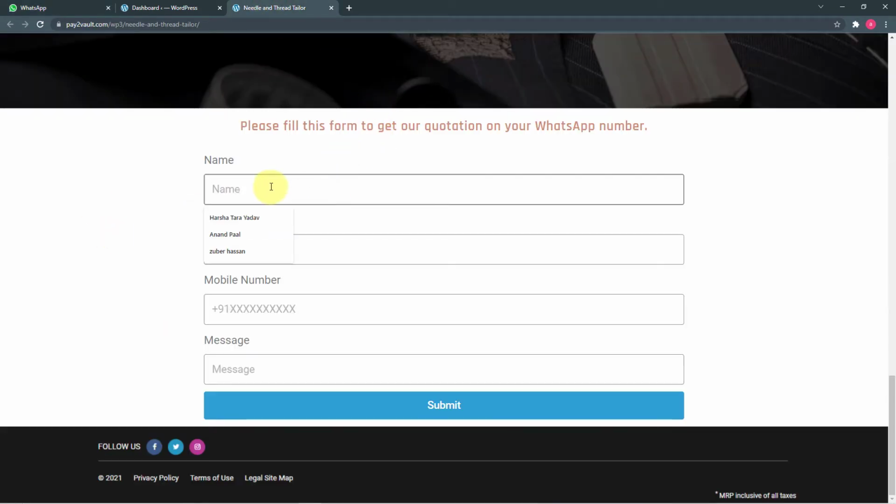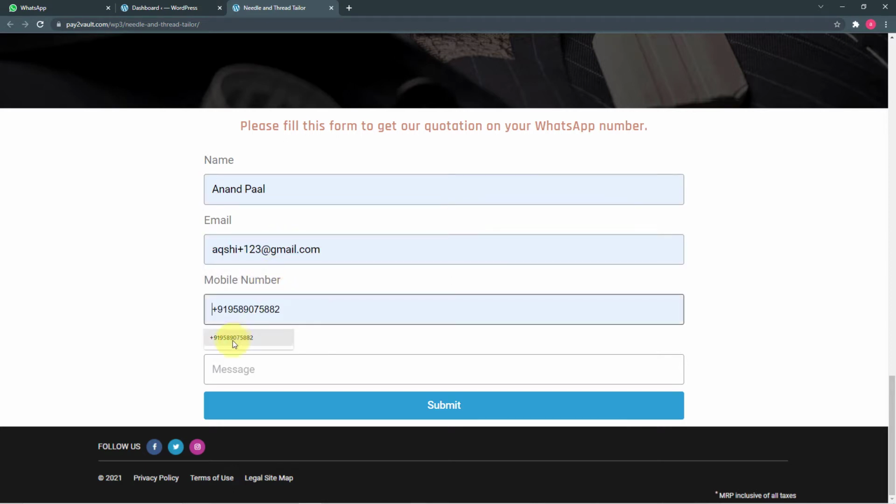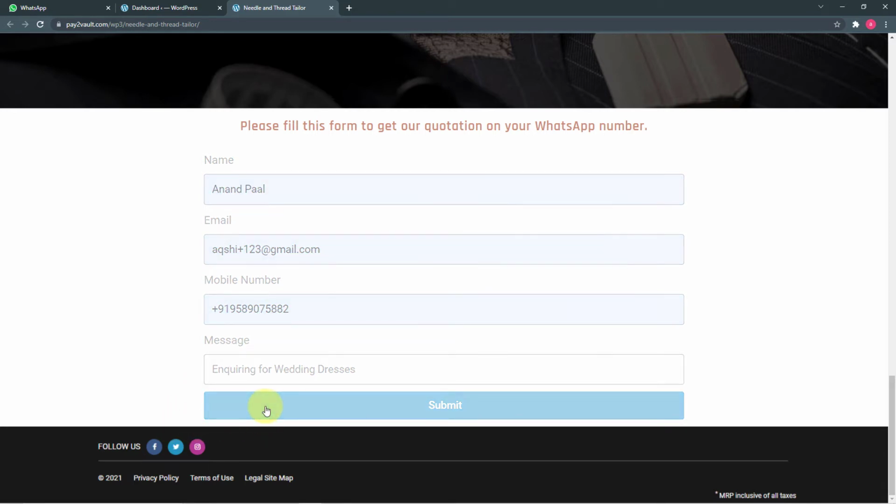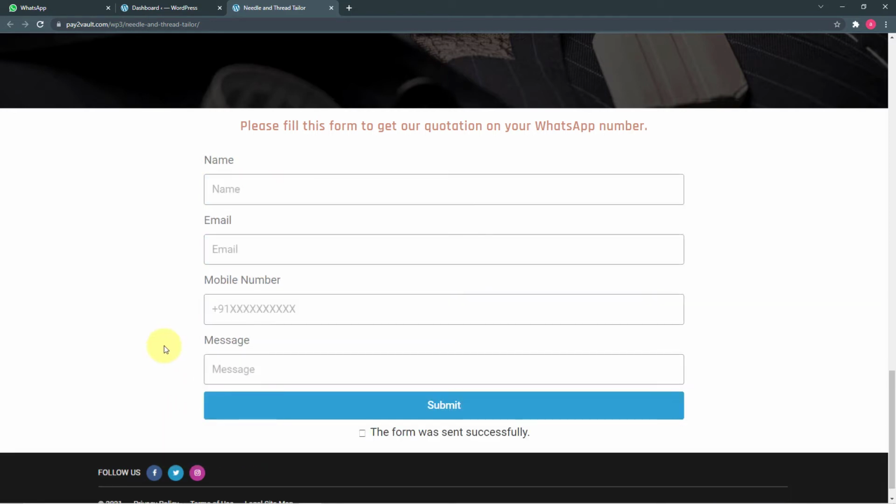Okay, so I'm filling this form with the name Anand Pal, the email address of Anand, the mobile number, and the message. The message is: inquiring for wedding dresses. Now I'm clicking on submit here. Okay, so you can see the form was sent successfully. Now we will check in WhatsApp if we receive the message.